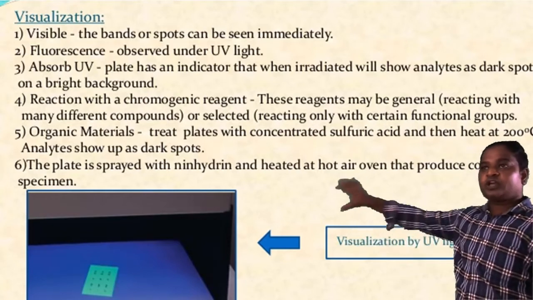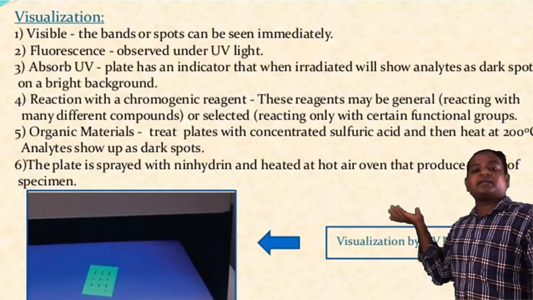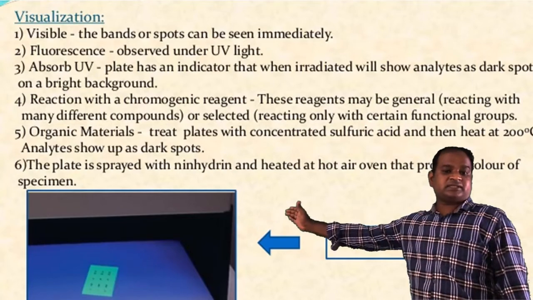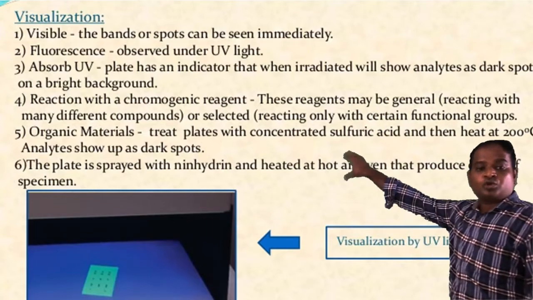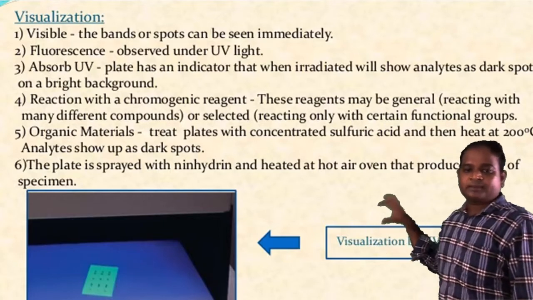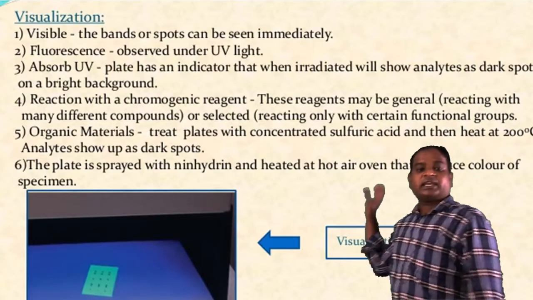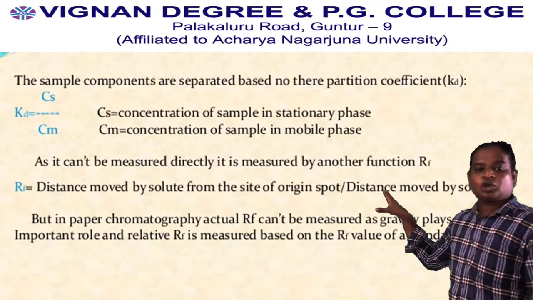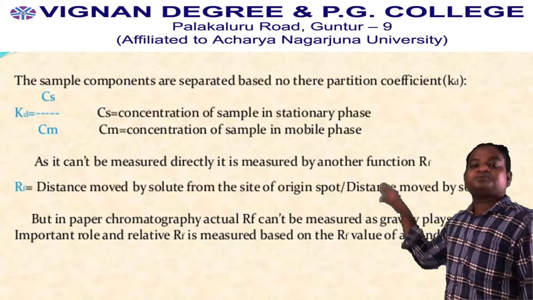After the visualization of the color, you have to know which amino acid is present in your sample. Here we are using different samples. One is the sample where you don't know which amino acid is present, and another is the 20 standard amino acids, all separated on this thin layer chromatography. So we have to know which amino acid is present in the unknown sample. It can be calculated using an important formula, KD equals CS by CM, where CS is the concentration of sample in the stationary phase, and CM is the concentration of sample in the mobile phase.